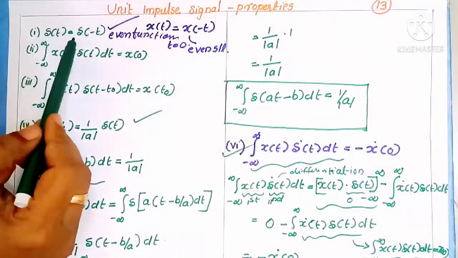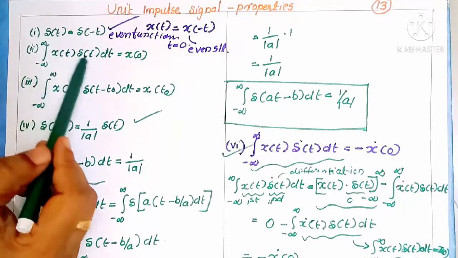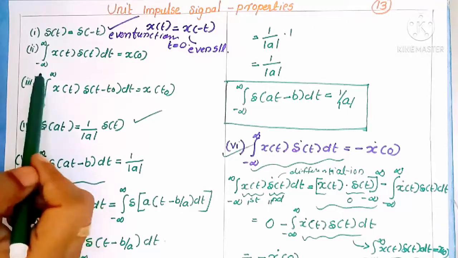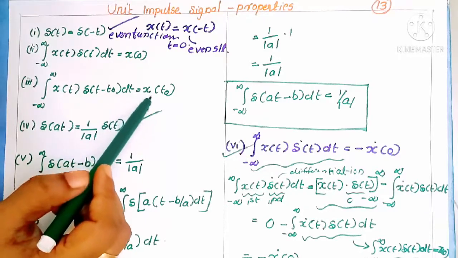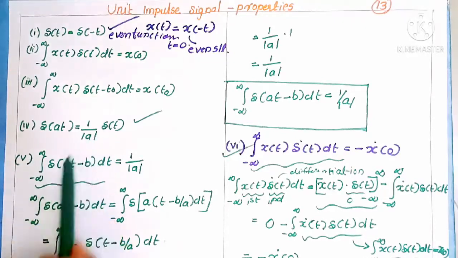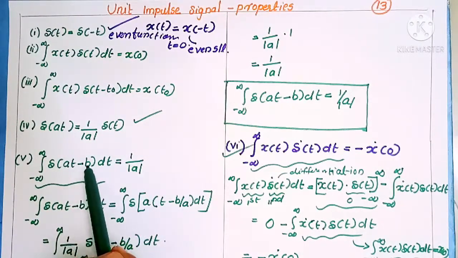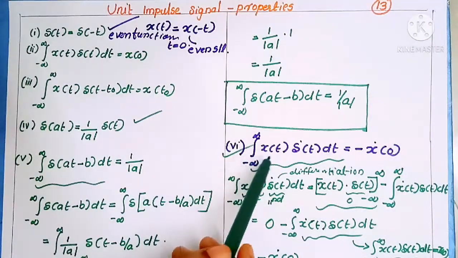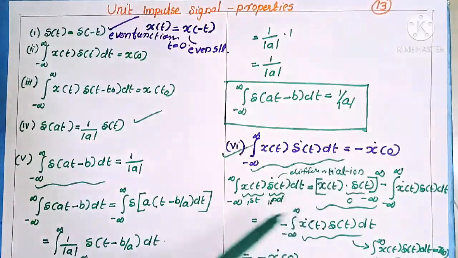These are the 6 properties of the unit impulse signal. First one: del of t is equal to del of minus t. Second: the integral from minus infinity to infinity of x of t del of t dt is equal to x of 0. Third: the integral of x of t del of t minus t0 dt is equal to x of t0. Fourth: del of at is equal to 1 by mod a into del of t. Fifth: the integral of del of at minus b dt is equal to 1 by mod a. Sixth: the integral of x of t del dot of t dt is equal to minus x dot of 0.